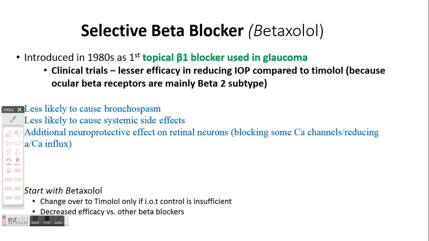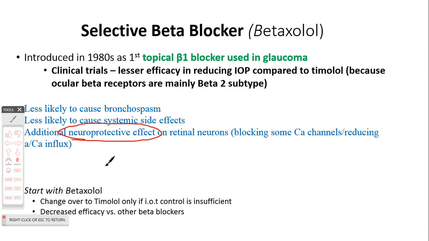But the advantage with betaxolol is that the chances of bronchospasm or other systemic side effects that are seen with timolol are less likely to happen with betaxolol, and it has got additional neuroprotective effect on retinal neurons. It has been said that it might be due to blocking of some calcium channel or reducing of sodium calcium influx.